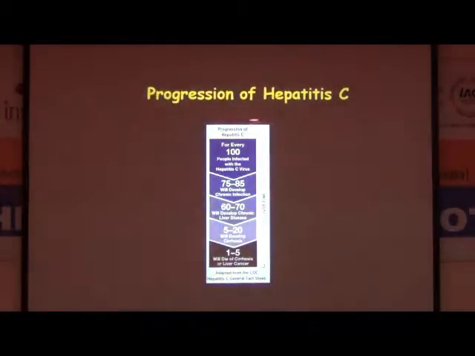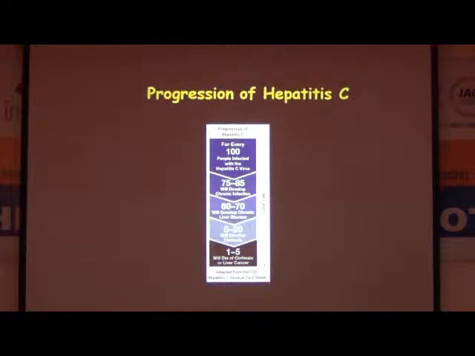Next. And how does hepatitis C progress? Say for example, 100 people are infected with HCV. Out of 100 people infected with hepatitis C, 75 to 85 will develop chronic infection. 15% may recover. Now, if you consider this as 100%, out of them 60 to 70% will develop chronic liver disease. If you consider this as 100%, 5 to 20% will develop cirrhosis, and 1 to 5% will die of cirrhosis or liver cancer. Next.